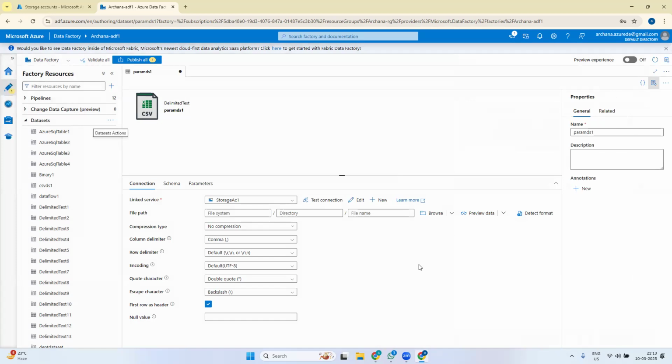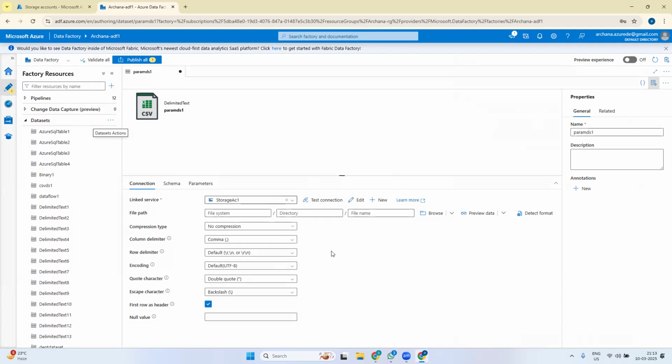Here I should give some path so that it will look at the folder or file. What I want to do is parameterize this. Parameterizing means I can give the file path, file name and folder path while I am running the pipeline. So I am not hard coding this, and I don't want to declare what folder and file it should go to at creation of the dataset.